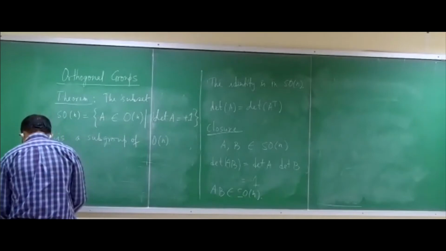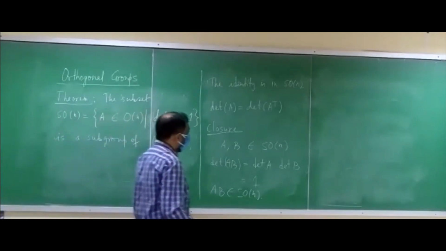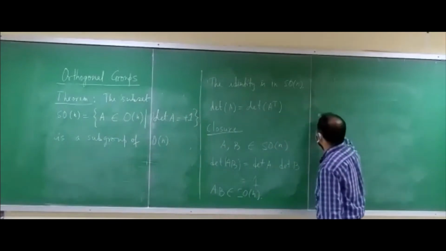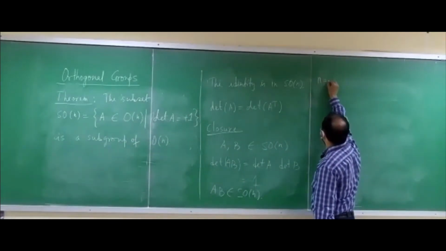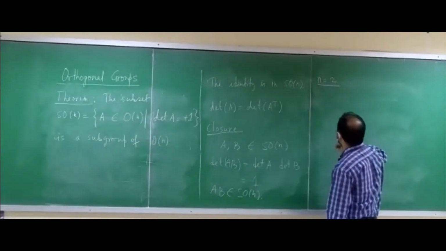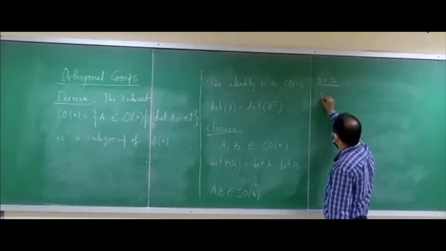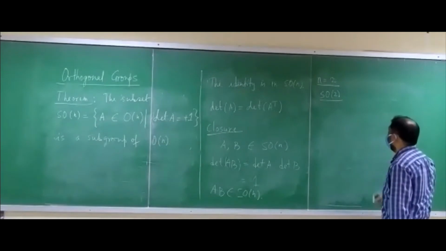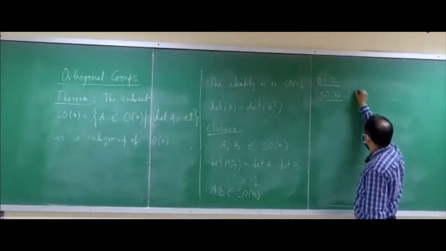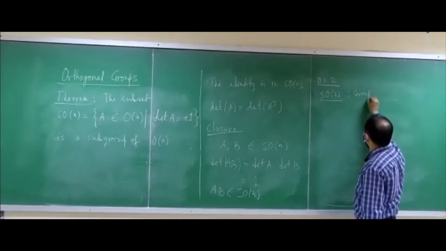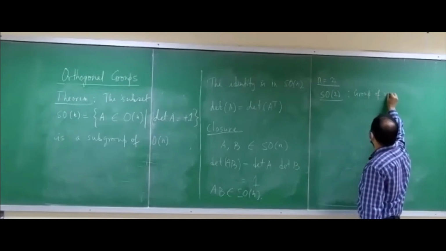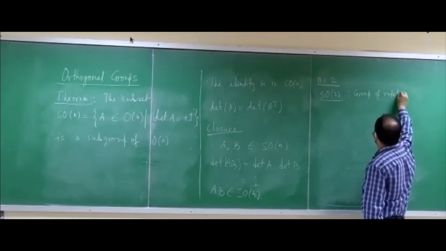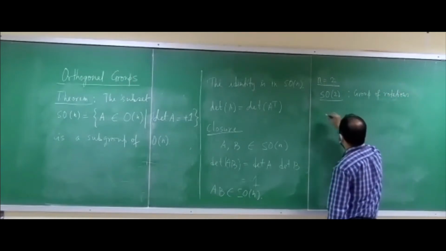Now, for SO(n), let us consider n equal to 2. That gives us SO(2), which is actually the group of rotations in a plane.